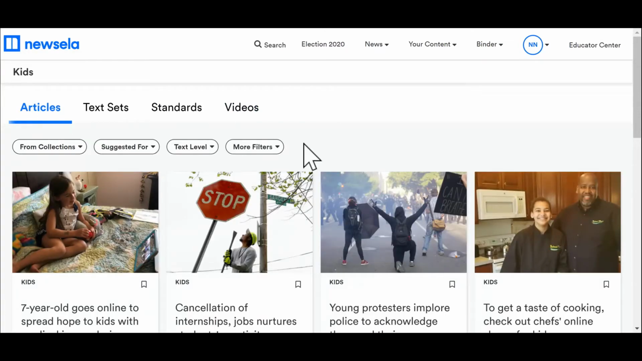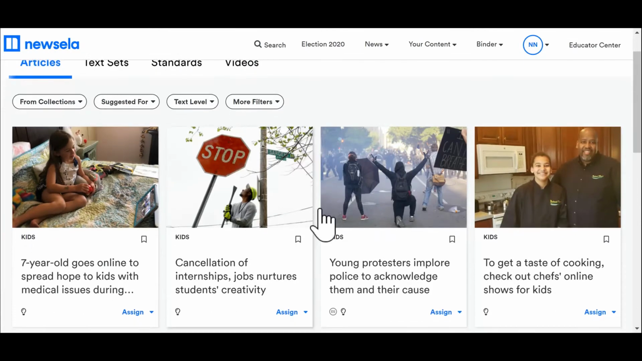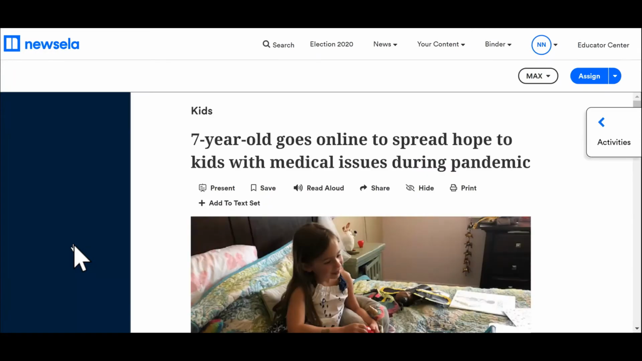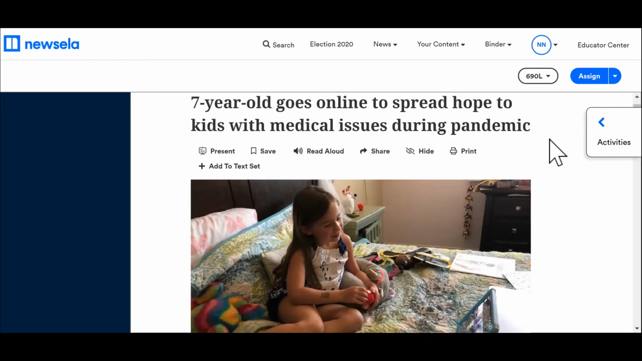So let's say, for example, that you find an article that you maybe want to look into. So I'm going to click on this one, 7-year-old goes online to spread hope to kids with medical issues during the pandemic. There's a few things that you should notice with this. Up in the upper right-hand corner, this is where you can adjust the Lexile. And they have 5 Lexile levels per article. So you could select maybe about where your students or group of students would be at.